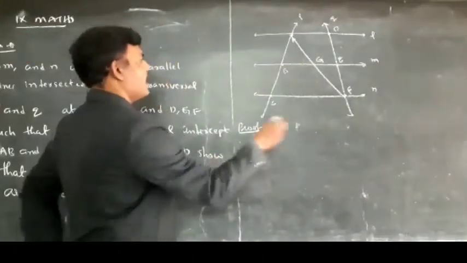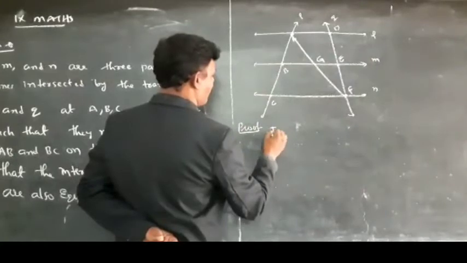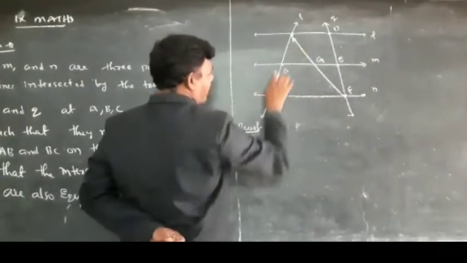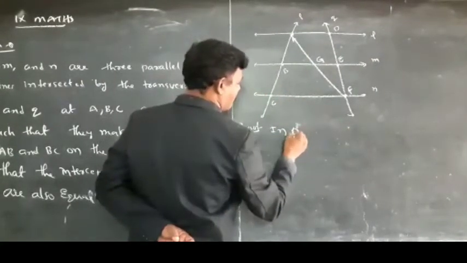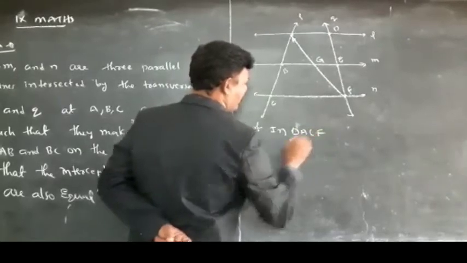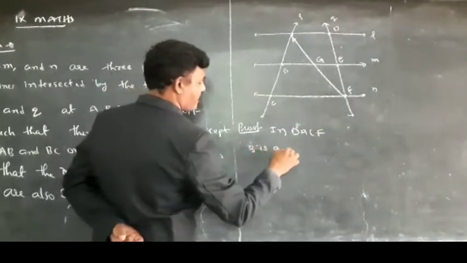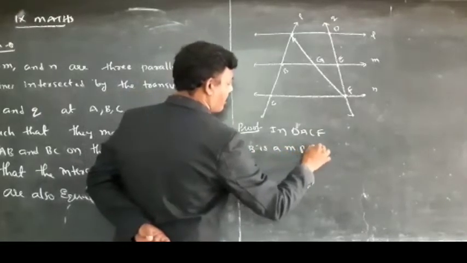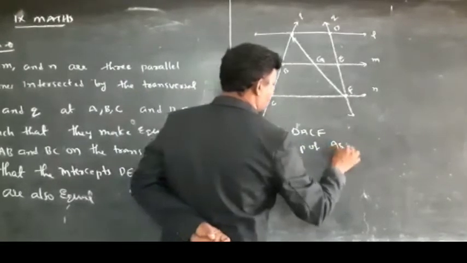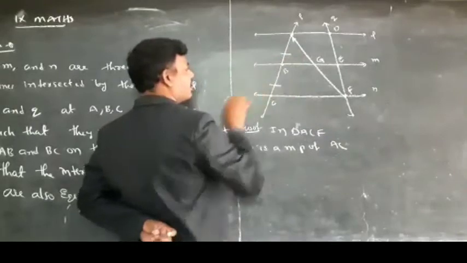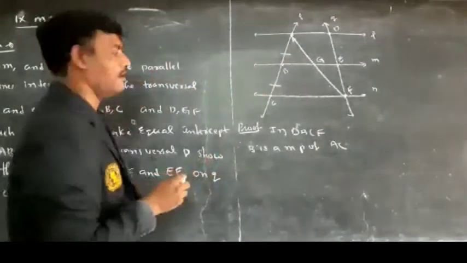Proof. Observe in triangle ACF, B is a midpoint of AC. Why? Because the length of AB and the length of BC are equal.